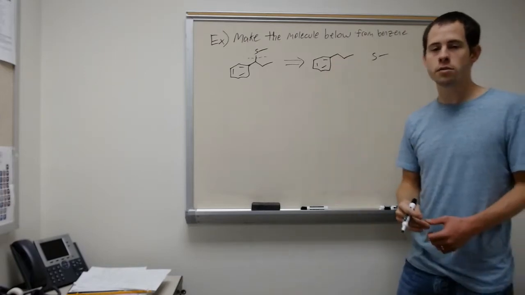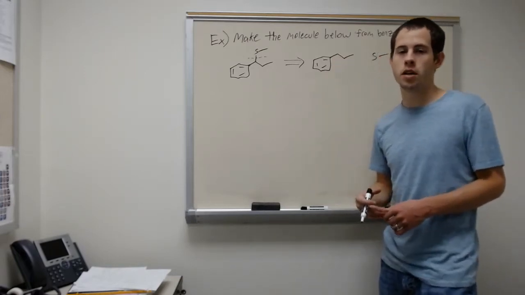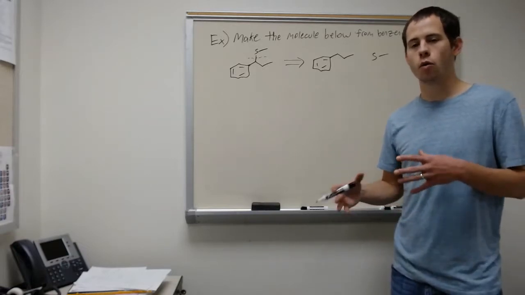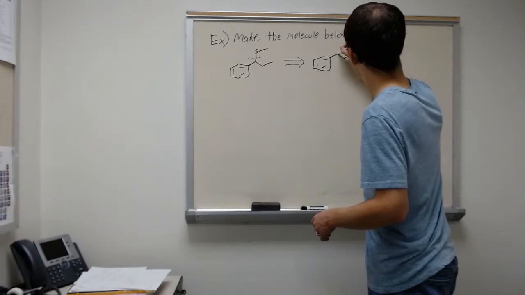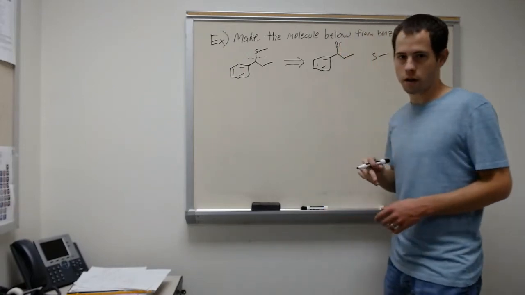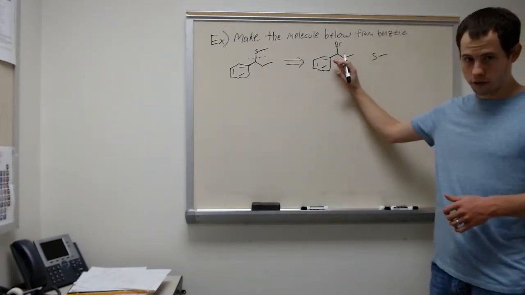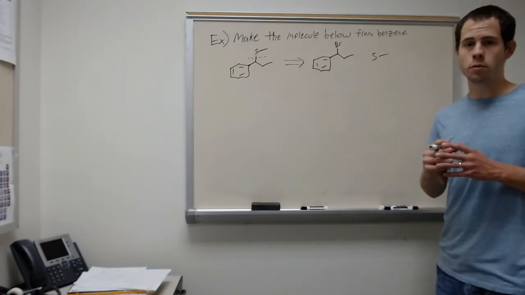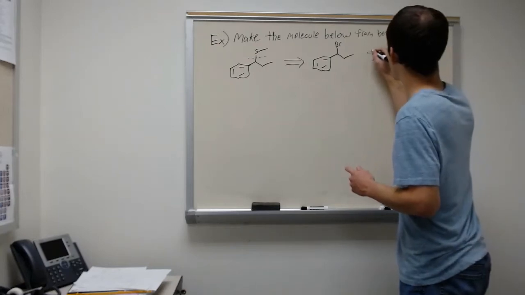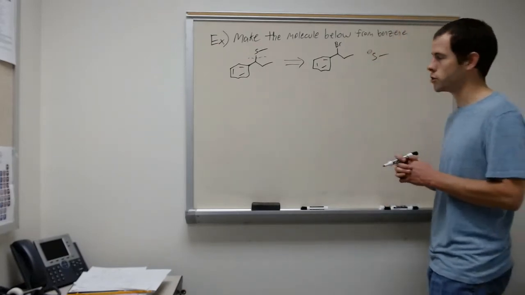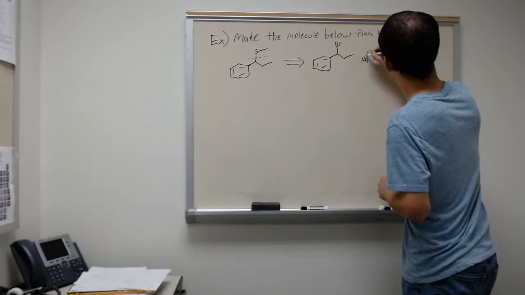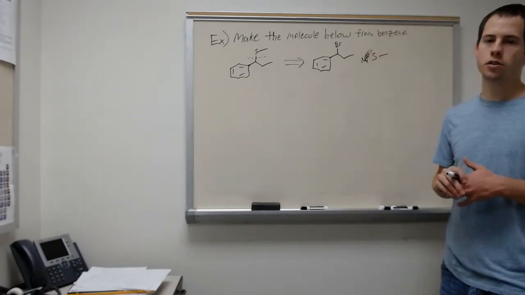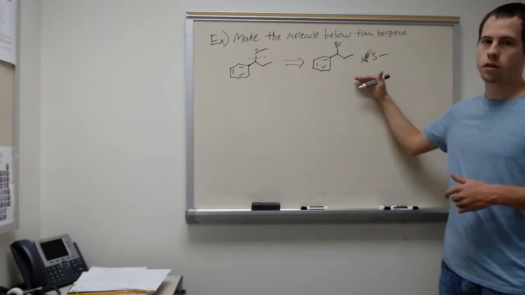We have a few different ways to make our carbons electrophilic. The easiest way is to put a halogen on there, so let's do that and see if we can work backwards to benzene. So now we have that carbon being electrophilic. It has a good leaving group, and so we could do an SN2 reaction. And our sulfur would need to be nucleophilic, so we would probably need it to be negatively charged, and we need some type of counterion, such as sodium, to balance that charge. So we could use this sodium salt here.